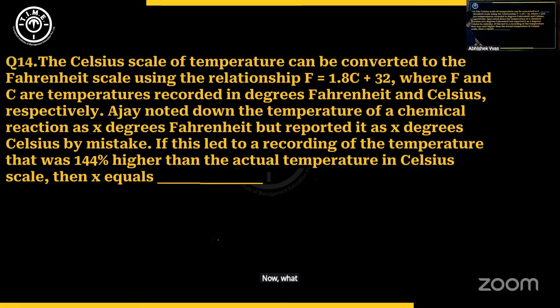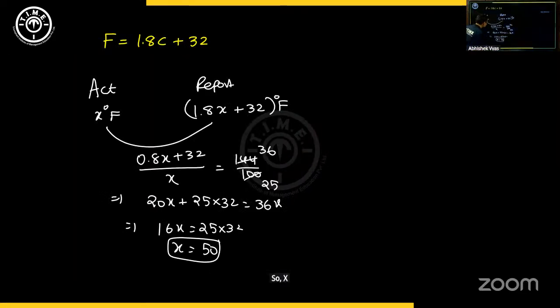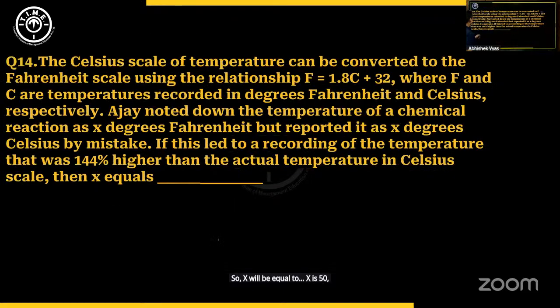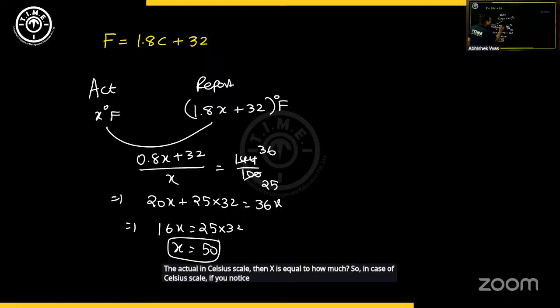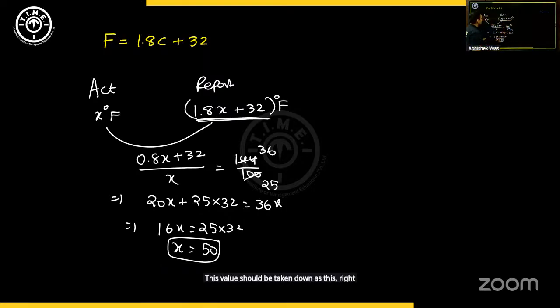Now what is he asking us? Then x is equal to what? X is 50. Please note what is this x here? Ajay noted down the temperature of a chemical reaction as X degree Fahrenheit, but reported it as X degree Celsius by mistake. If this led to a recording of the temperature that was 144% higher than the actual temperature in Celsius scale, then X is equal to how much? So in case of Celsius scale, if you notice, this value should be taken down as 1.8 into X plus 32.